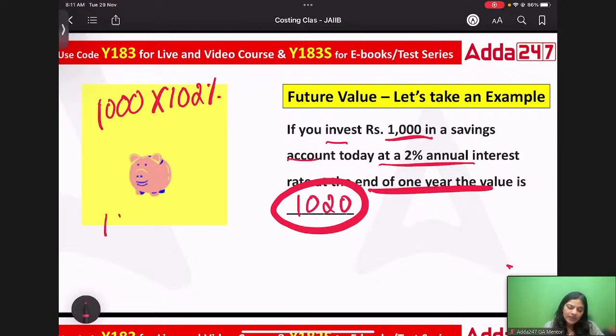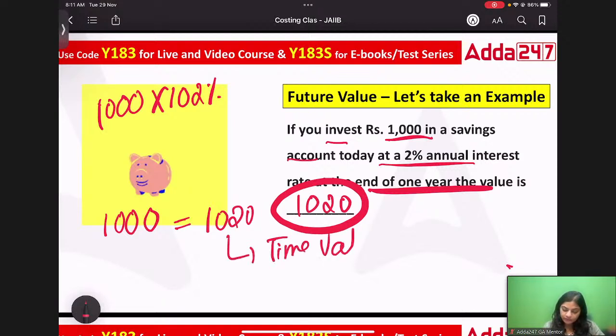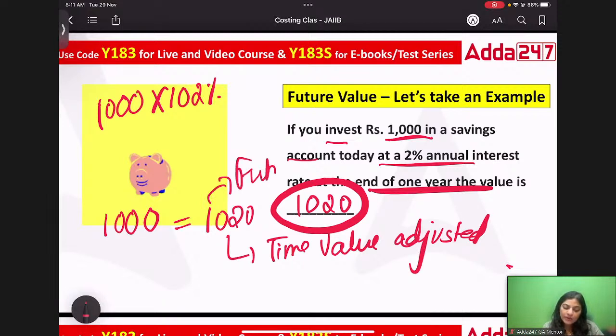Now understand this. How much amount did you invest? You invested 1,000 rupees, and you are getting 1020 after a year. So 1,000 today and 1020 after a year still seem to be on similar ground, equal. Why? Because this factor is time value adjusted. And this amount of 1020, you will receive in future, not today.